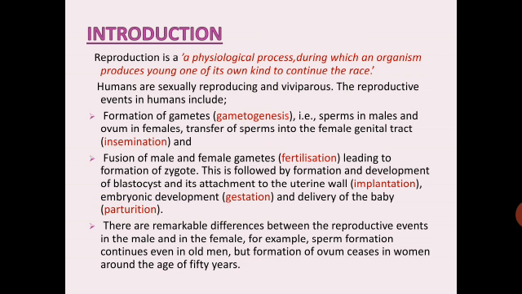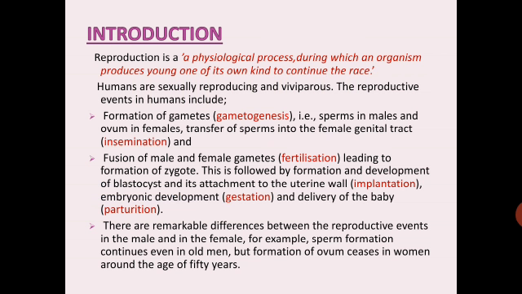The reproductive events in humans include, firstly, formation of gametes, which is called gametogenesis. So the process of formation of gametes is called gametogenesis.